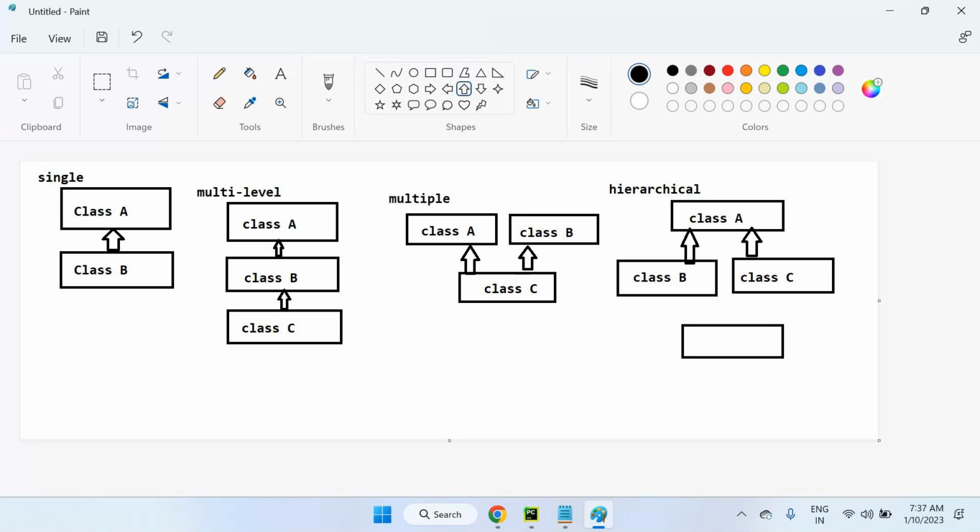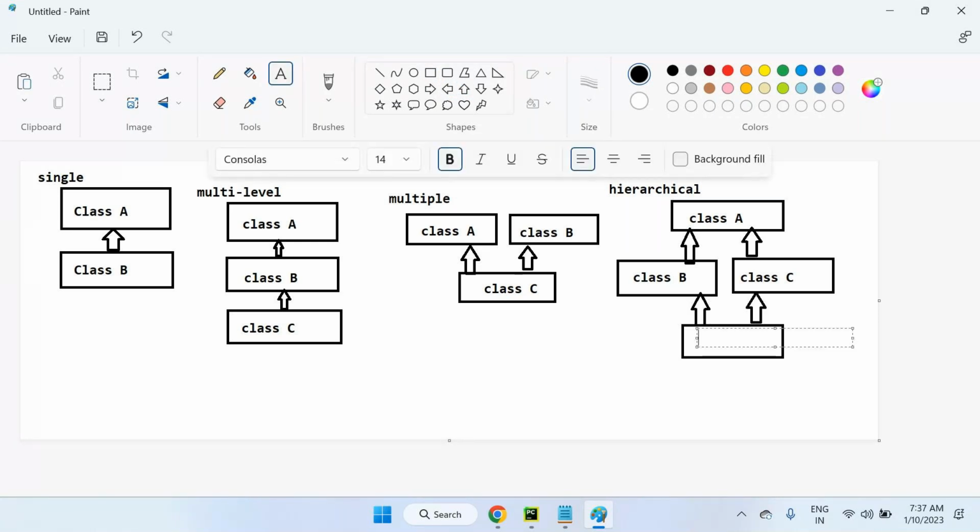I'm not creating a separate diagram. Just try to understand. So I'm extending here. This is hybrid inheritance, class D. Look at this. This is hybrid inheritance only. A, B, D is multi-level. A, C, D is multi-level. A, B, C is hierarchical.